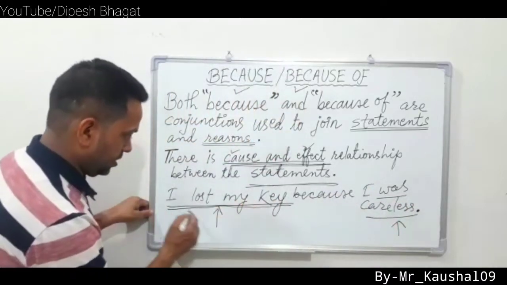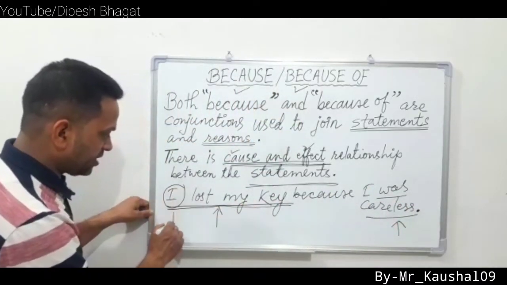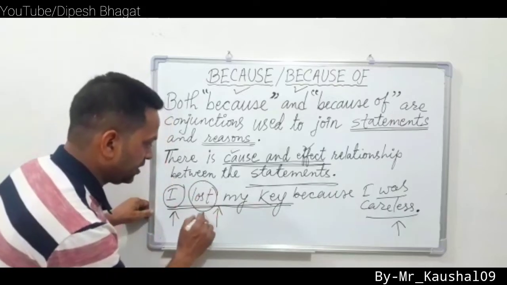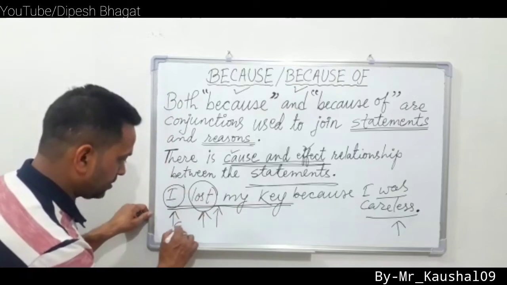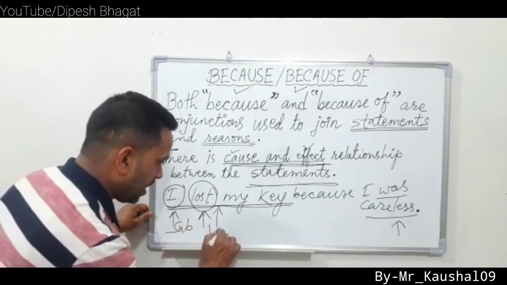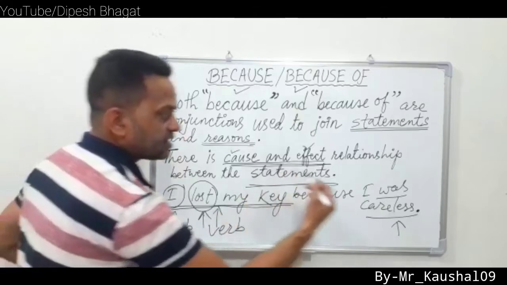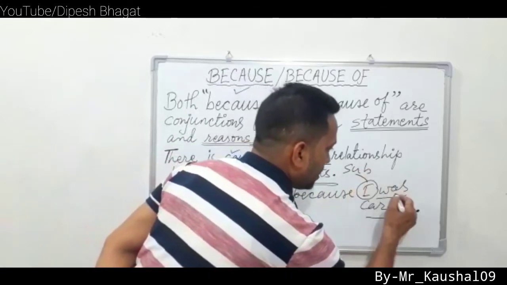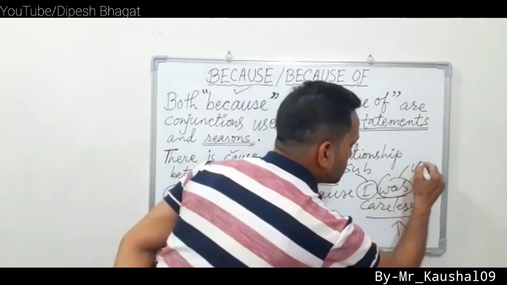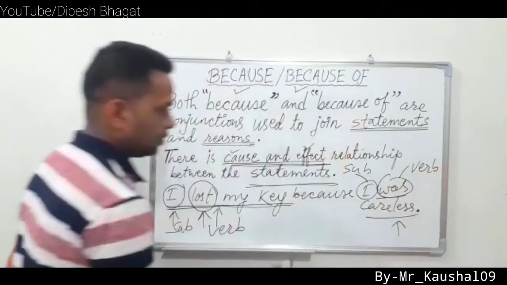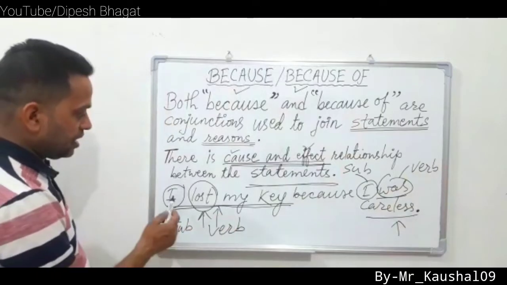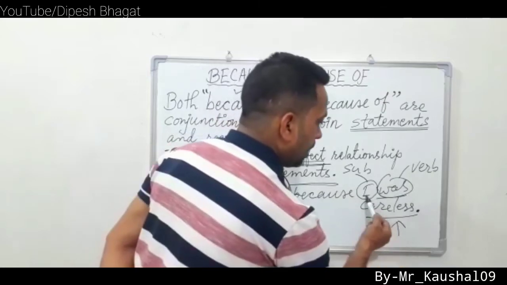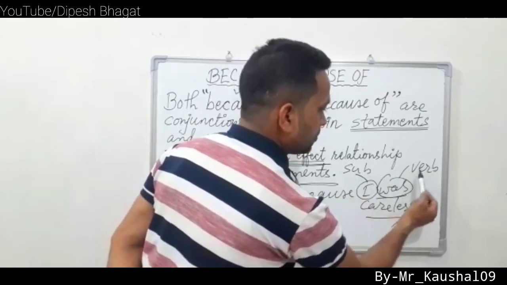In the first part, I is the subject and lost is the verb. In the second part, I is the subject and was is the verb. So in both parts, a subject is there and a verb is there.